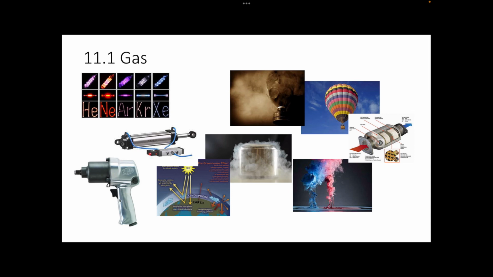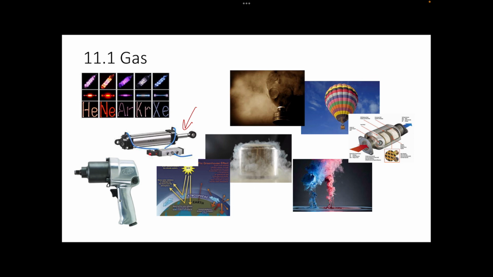They're all around us, right? We use them to breathe. They're our atmosphere, which make the earth livable. But we also use them. We use them in things like neon lights. We do use them, unfortunately, as bioweapons. Hot air balloons use gas. We use them for pneumatics. So this is a linear actuator here. So we use gas to move different things. And we can also use them in things like staple guns, nail guns, things like that.